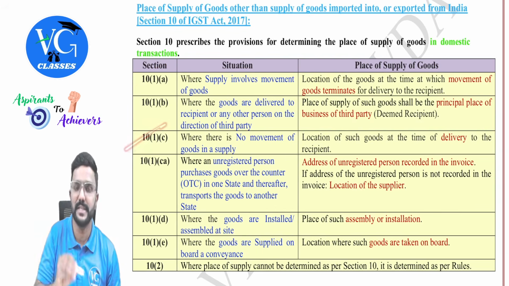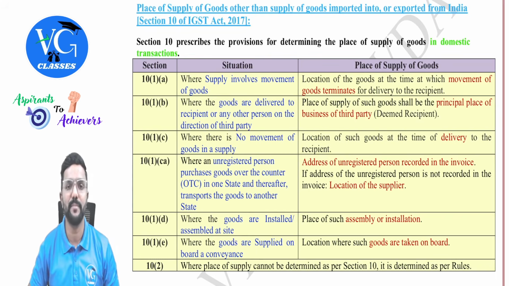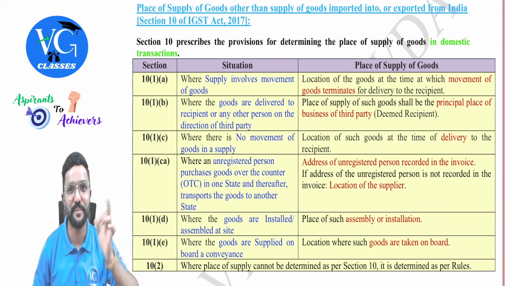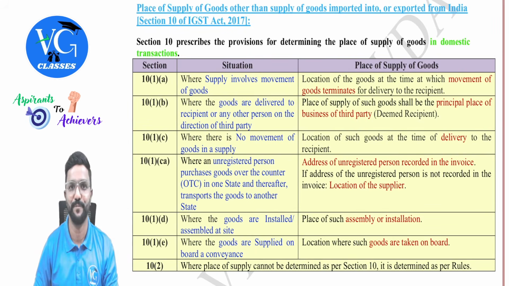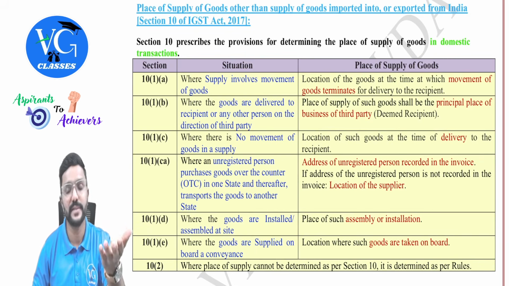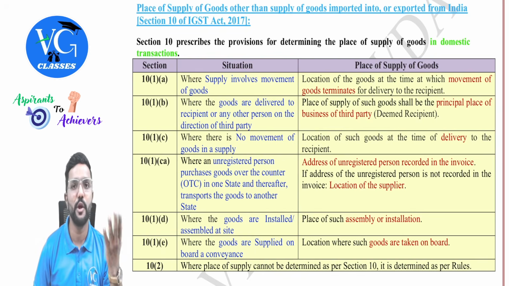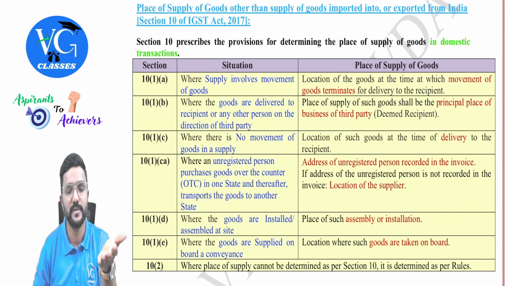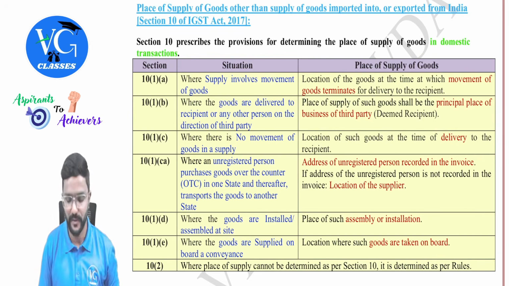Now let me move to 10(1)(c). Later I will come to 10(1)(b). Here there is no movement of goods in a supply. For example, you will go to a mall or any showroom and purchase the goods there. Is there a movement from supplier to recipient? No. After you purchase, you will carry it to your place. Or else, assume goods are already in your place. For example, you have taken a building on rent where there is a fan, AC, everything. Now you felt that let me buy this fan, let me buy this AC, which is already in your place. Is there a movement of goods from supplier to you? No. In that case, what is the place of supply?